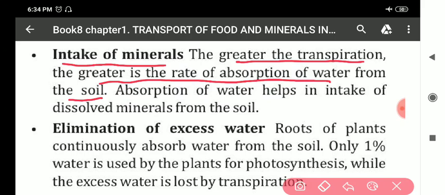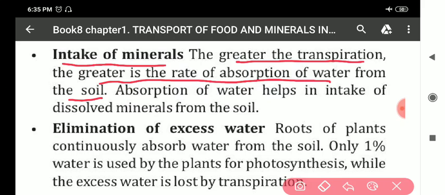If more transpiration occurs, then more absorption of water will take place. And my dear students, with the water, the dissolved minerals also move from the soil.